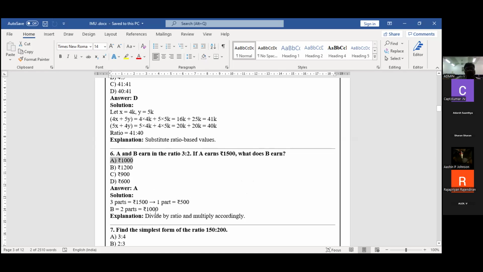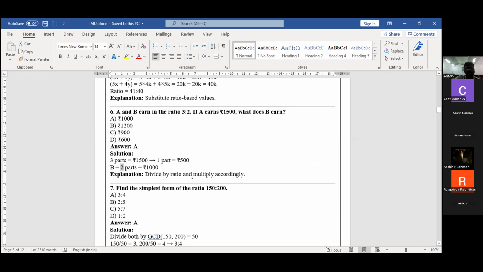So I'm going to divide by 3, because in the question itself they give the ratio 3:2. That's why I divide 1,500 by 3. B's ratio is 2 only. Our question, how many rupees will B get? First, from this I find the 1 part. 500 rupees I got. B got 1,000, because 2 into 500 is 1,000.